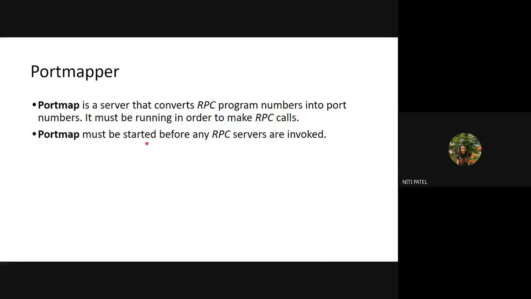Port map must be started means whenever I'm making any connection, before the server transmits the data, I should always turn on this port mapper. I should always execute this command after the connection is made and before the data is transmitted. If you do not execute this command before the data is transmitted, I'll never come to know which are the intermediate computers to which the data is going, or if the client is connected directly, I will also never get to know who is the client where the data is getting transmitted. So after the connection is made between two machines, immediately you execute this port map command on the server machine. Once that command is executed, the server can transmit the data to the client.